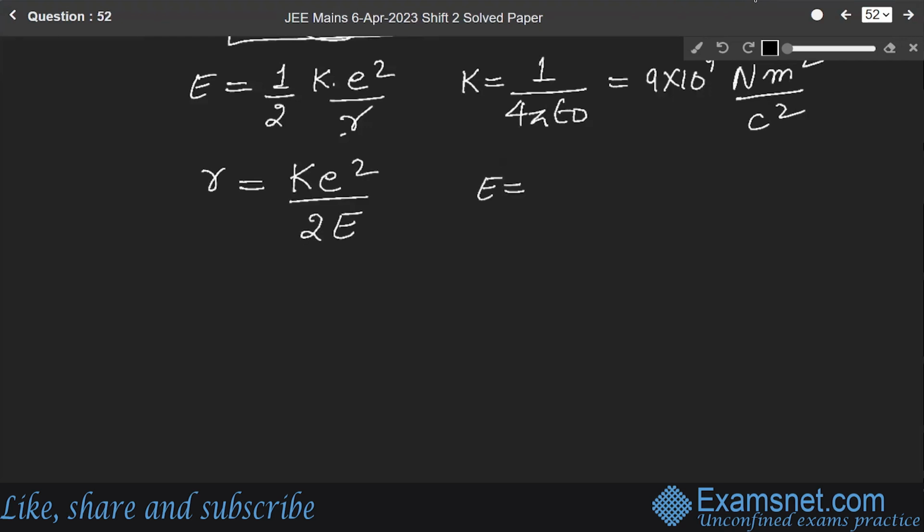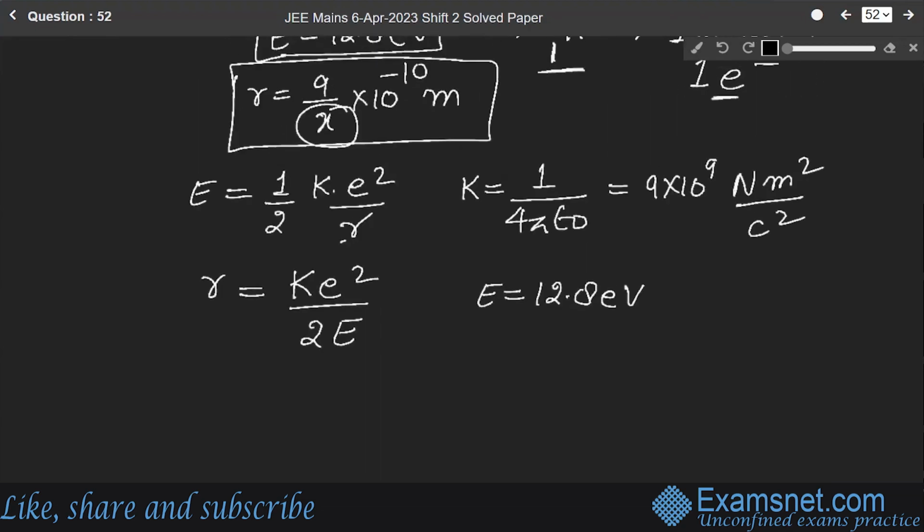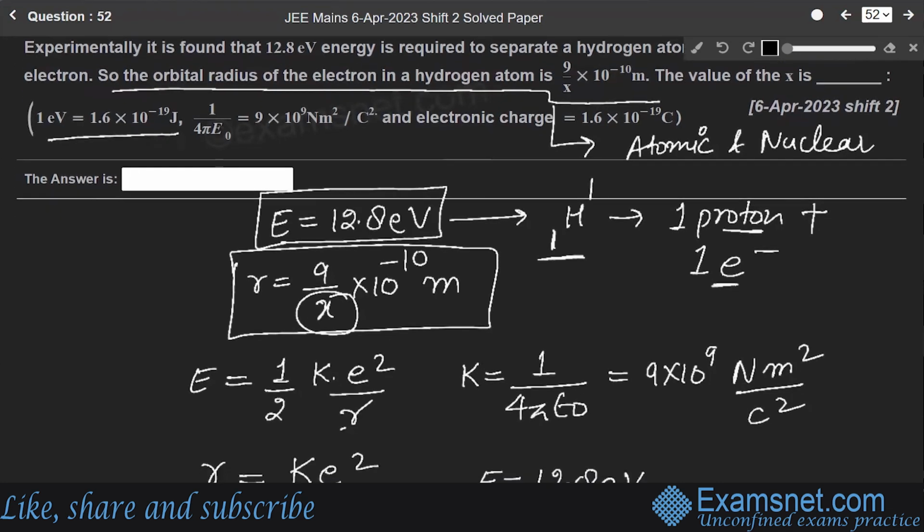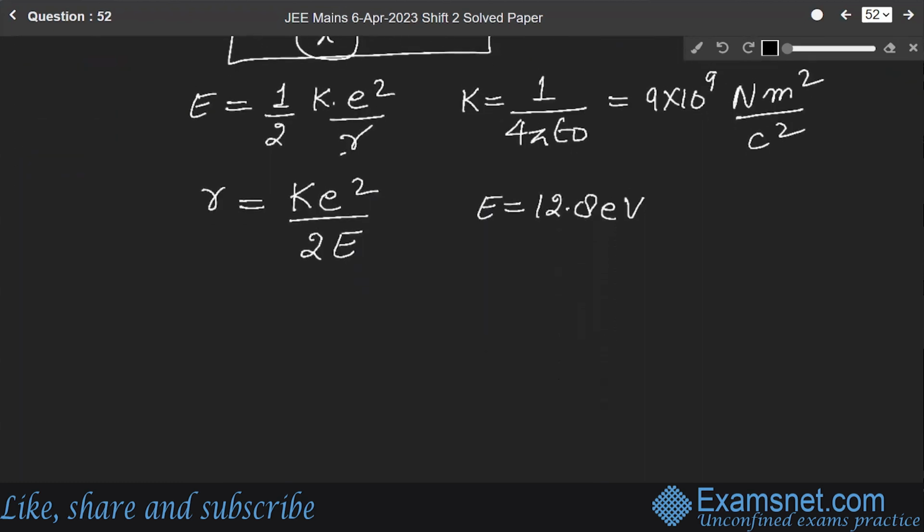Value of E is 12.8 electron volt. Converting this electron volt into joule, we get 12.8 into 1.6 into 10 to the power minus 19 joule.